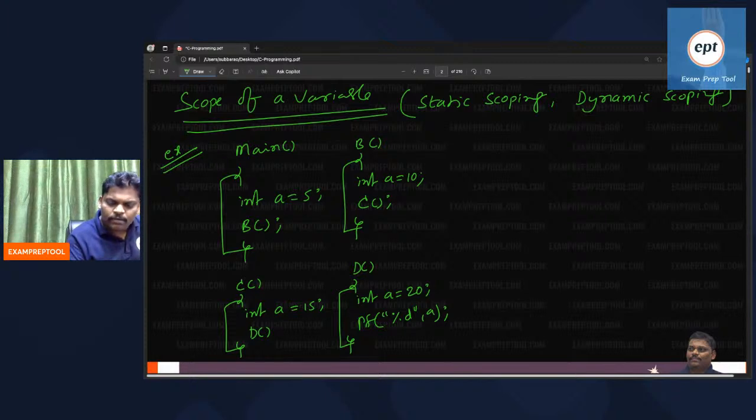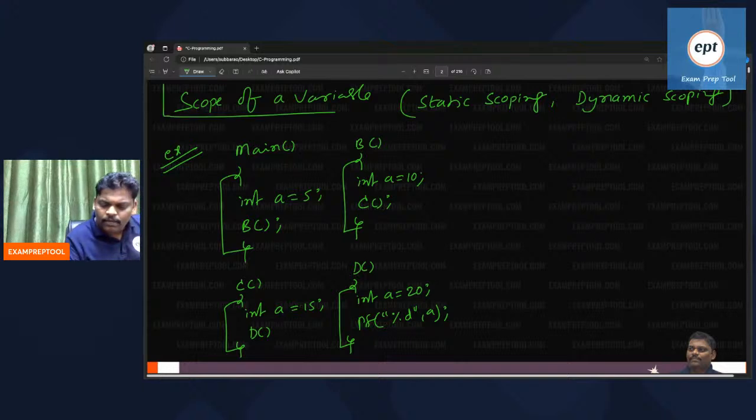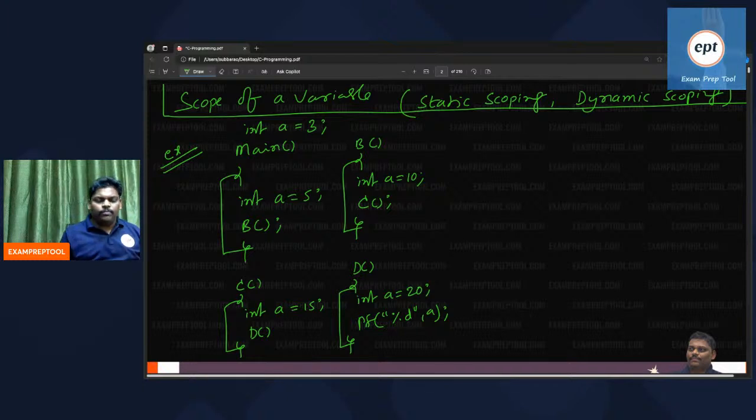Next one. So upper of this program, upper of this particular topic, like this. See this one here. Int a is equal to 3. Yeah, take this problem. It is the first problem everyone will get.